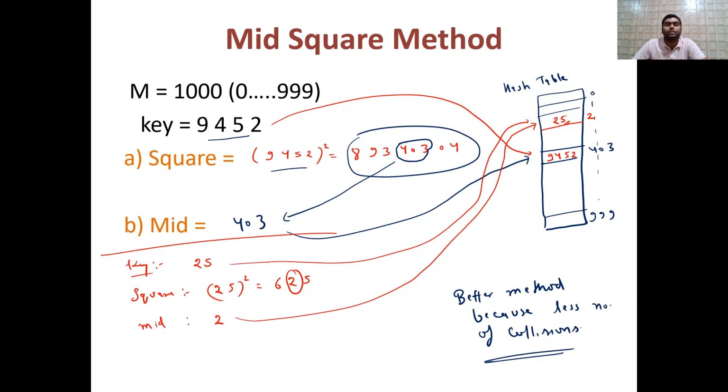In the folding method we saw two sub methods: the fold boundary method and the fold shifting method. In the fold boundary method, the starting and ending boundaries are added, and whatever the result is, the key is put there.